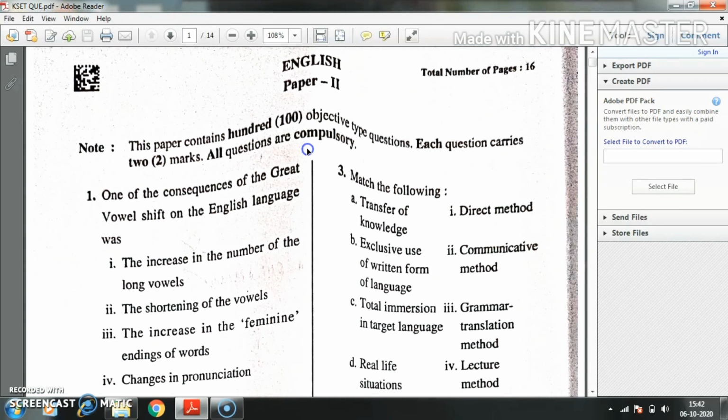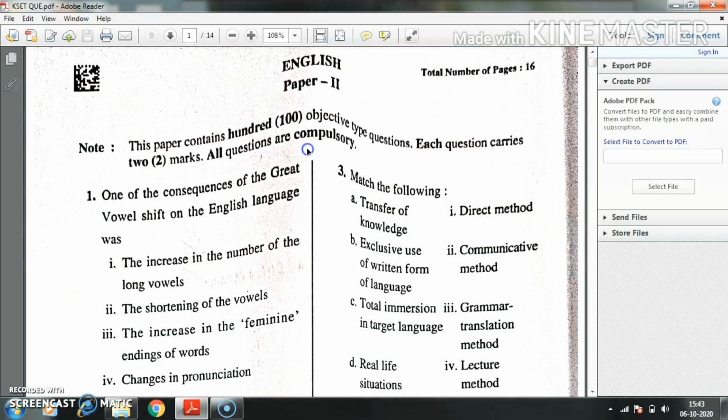I am Nandakumar. Today we are going to discuss the KSET English Paper 2 question paper. This paper contains 100 objective type questions. Each question carries 2 marks. All questions are compulsory. I hope you all did the exam.